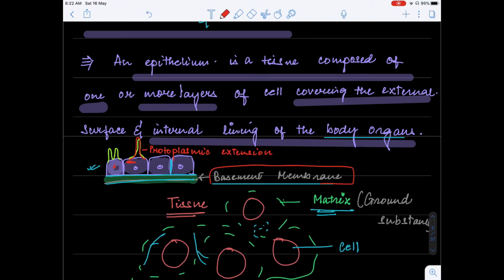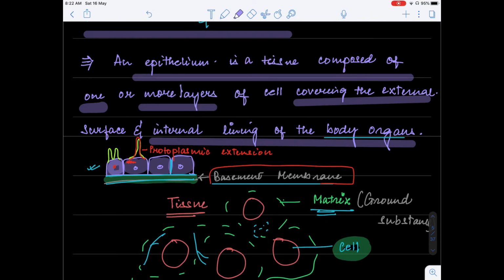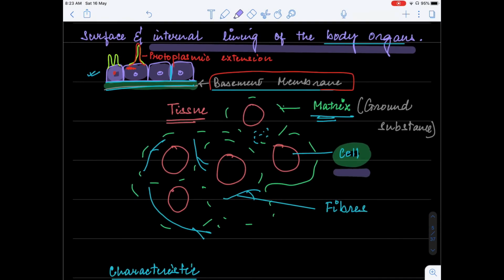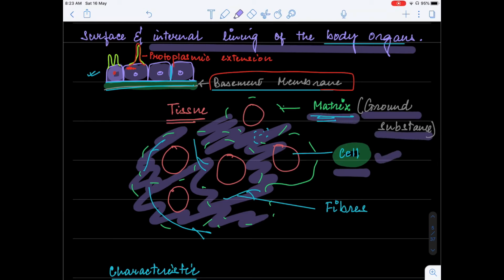Generally, commonly speaking about tissue, a tissue must have different kinds of cells. We see that these cells are scattered inside some matrix in which the cells are suspended. So matrix is nothing but the ground substance in which the cells are suspended.